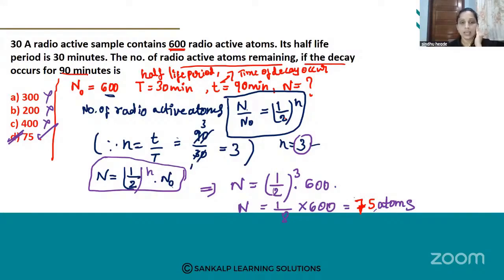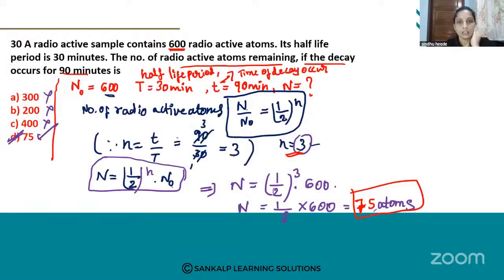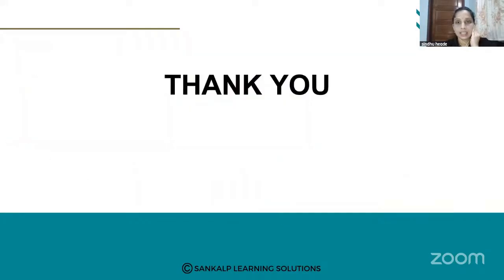So 90 divided by 30, it gives 3. So now you get n value and substitute all this in your main equation. And finally you get the answer, that is 75 atoms are remaining in this question. Okay. So option D is the correct answer.